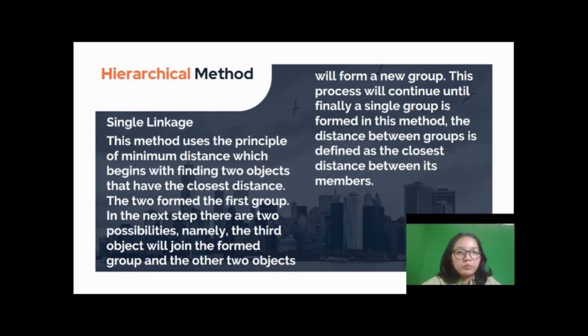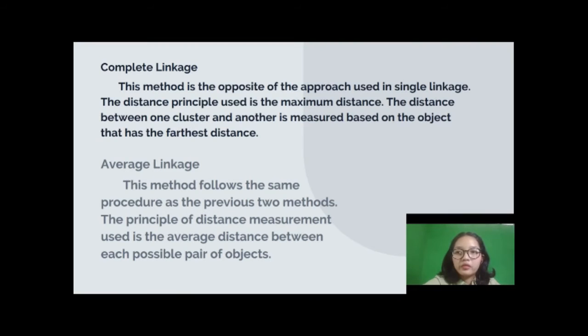In the next step, there are two possibilities, namely the third object will join the first group, or the other two objects will form a new group. This process will continue until finally a single group is formed. In this method, the distance between groups is defined as the closest distance between each member.